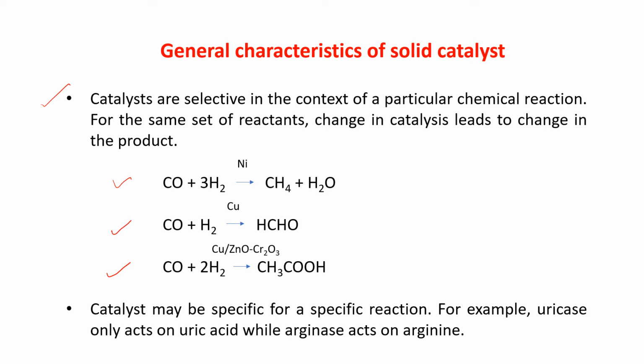In all the three cases, the reactants are CO and H2. In the first case, nickel is the catalyst. We are getting methane. In the second case, copper is the catalyst. We are getting aldehyde. And in the third case, copper, ZnO and Cr2O3, the product is acid.